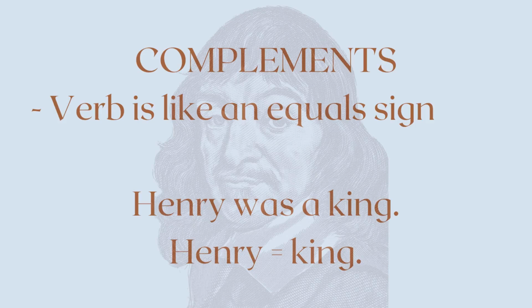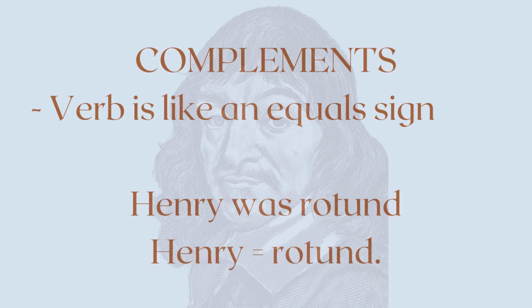And here's an example in English. Henry was a king. You could say that the word Henry equals the word king. King is a second noun that means the same thing as Henry, and they're separated by the verb was. Here's an example where the complement is an adjective. Henry was rotund.